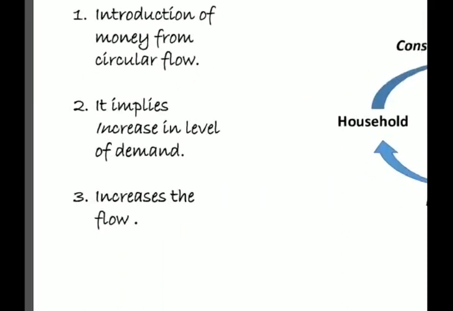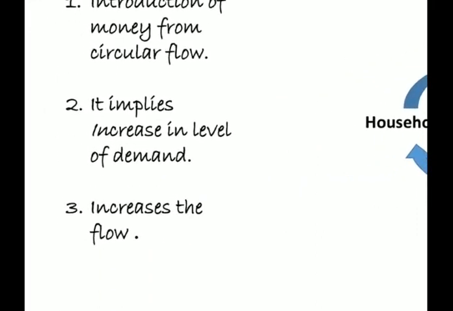Now we will see some theory. What does injection mean? It means introduction of money into the circular flow. When we are adding money into the flow, we are injecting money. It implies an increase in the level of demand.